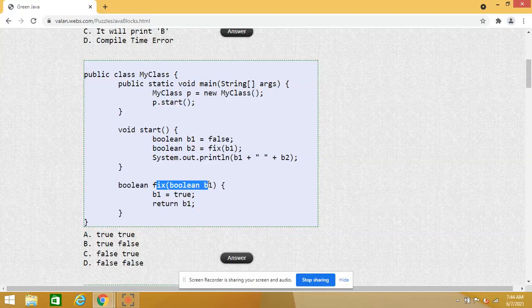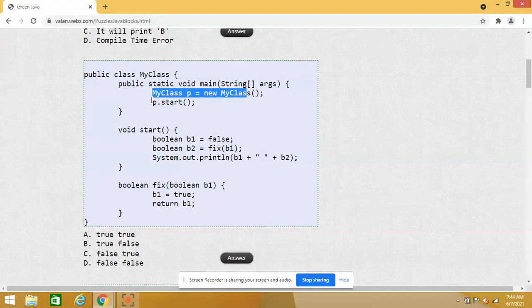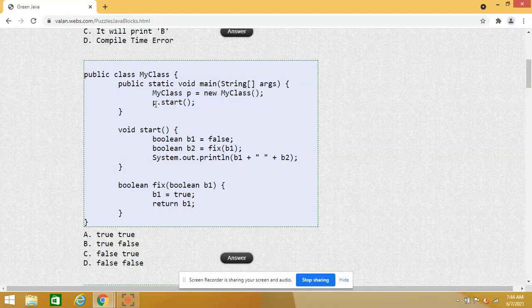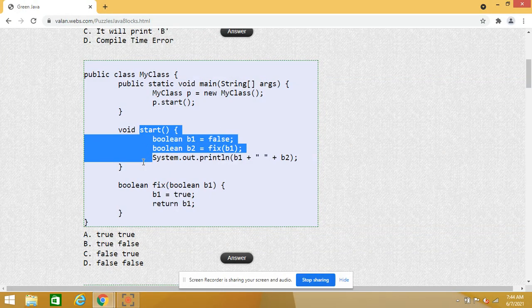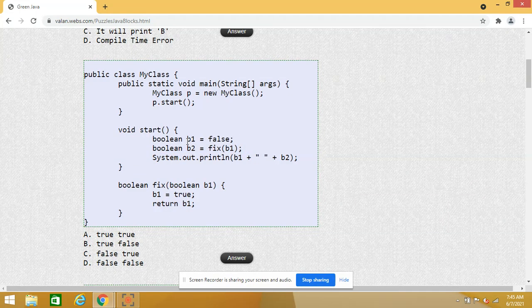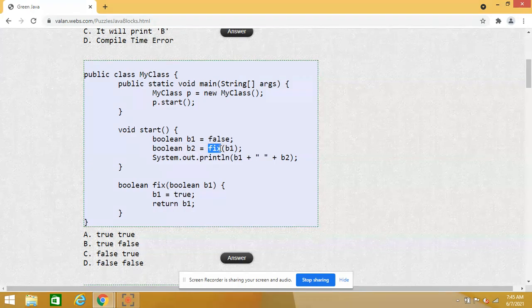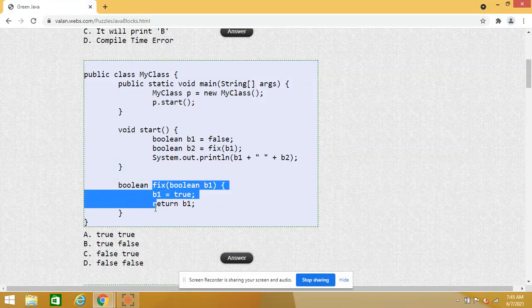Now we'll look at the code from the beginning. First I am creating an object of my class, because to call this method I need an object, and by using my class object I'm invoking my instance method start. Now it will come to the start method. Here the value of b1 is false, and the value of b2 I'm going to initialize with the help of the fix method.